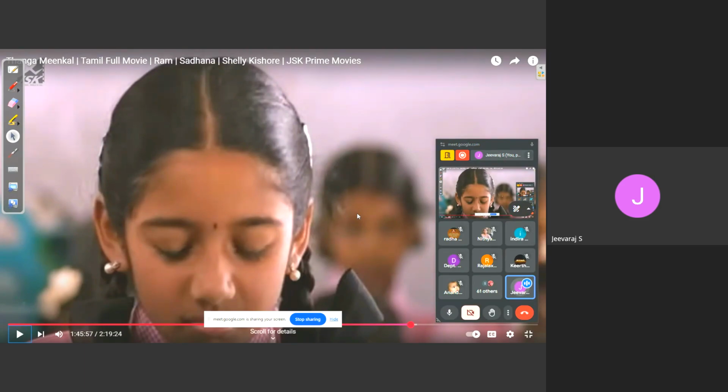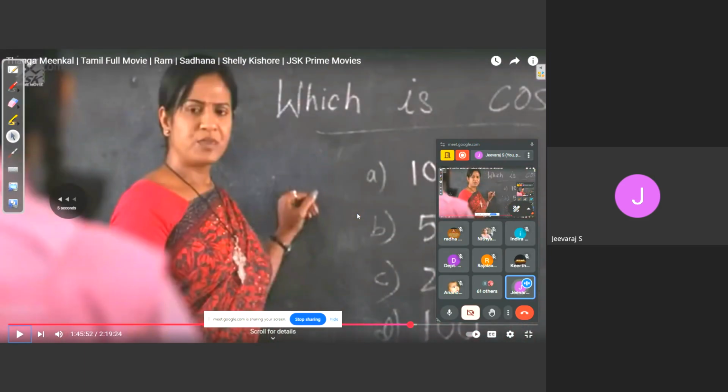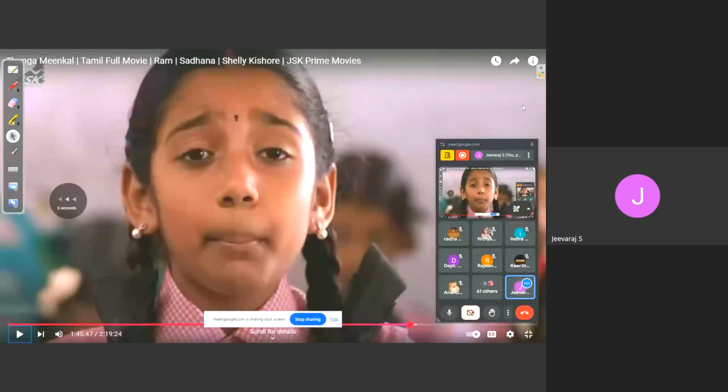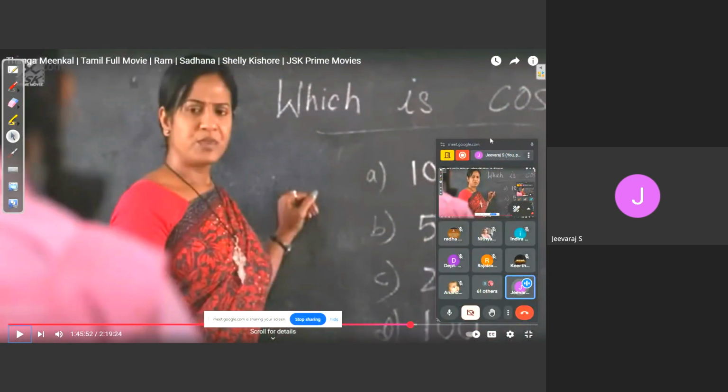And why is this happening? Because what is the question? Which is costly, right? So costly is a term which is person dependent in nature, right? So according to me, some rupees is costly. So this is what I wanted to explain.